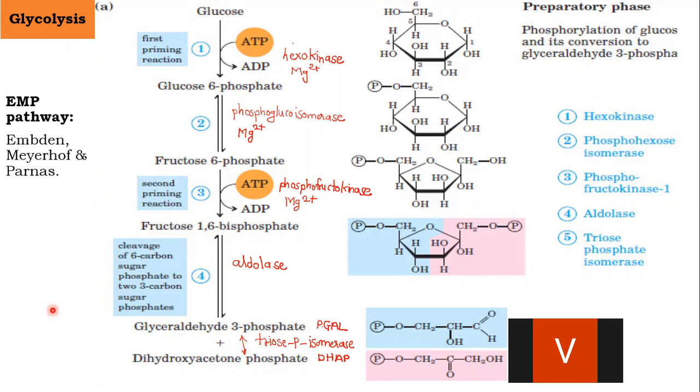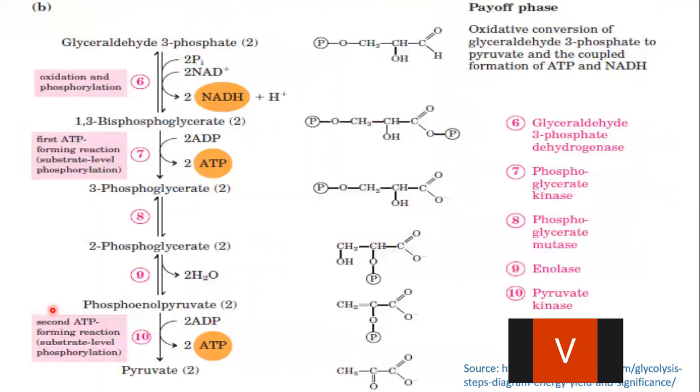Now, the second stage is the payoff phase, where the energy rich molecules are generated from the glycolytic intermediates. We have already studied that in the preparatory phase, there is formation of glyceraldehyde 3-phosphate and dihydroxyacetone phosphate. But the next process occurs with glyceraldehyde 3-phosphate as the substrate.